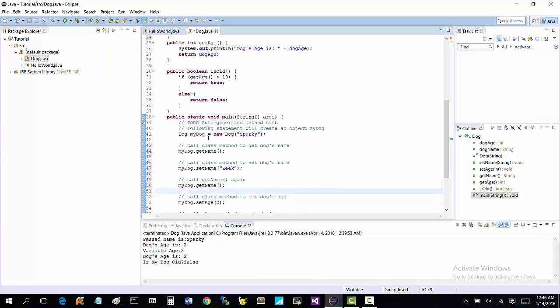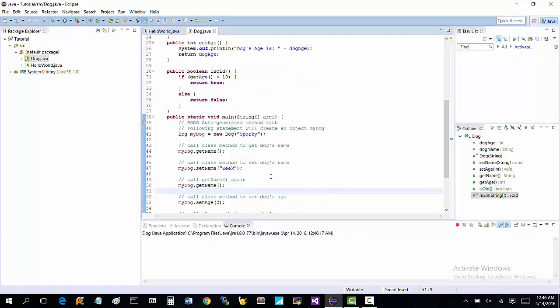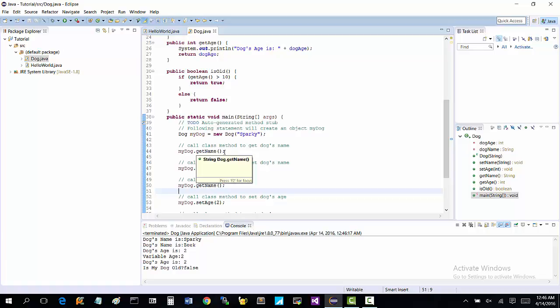Okay, so let's run that and see what happens. See? It says dog's name is Sparky. Then what we did was we set the name to be Zeke. And then we called the getName method, and it actually changed that dog object's name to Zeke, right?